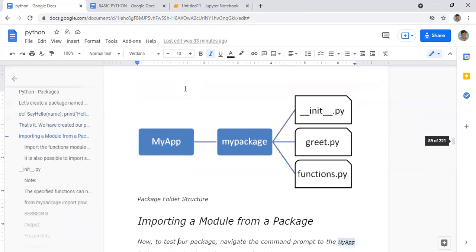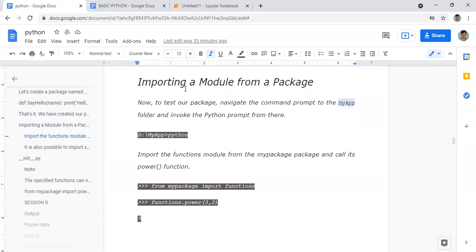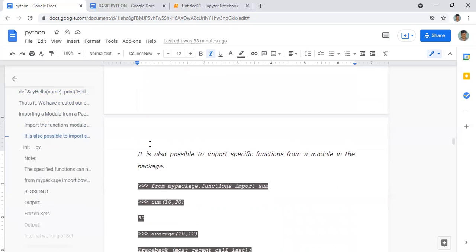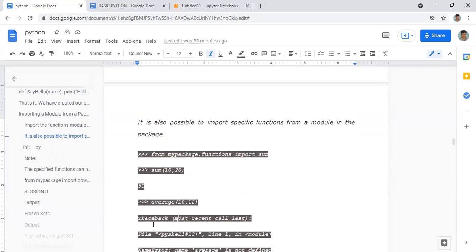Now moving on. Since this power is defined under functions, we get the output as 9, that means 3 squared, 9. We can do some other thing too. We have from my package.functions, under which we have sum also, so we will import this sum and we get the output like that. Since we have already defined it, only then can we import that.